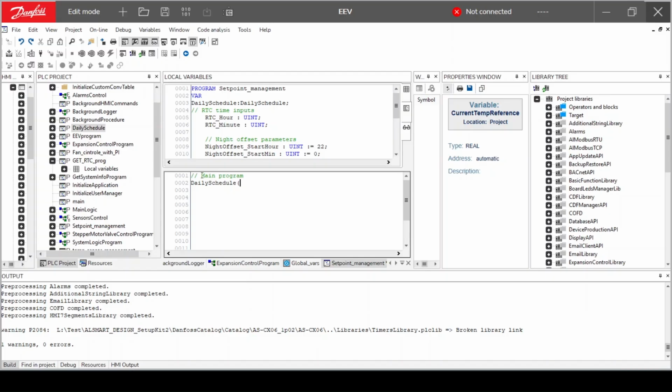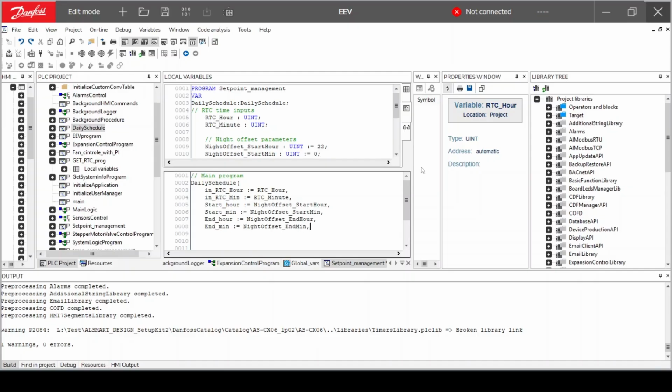Now, let's move to the main logic. We call the DailySchedule function block. We pass the RTC hour and minute as inputs. We also pass the start and end time parameters. The output of the function block is connected to night offset status. This means the function block will automatically determine whether the current time is inside the defined schedule.